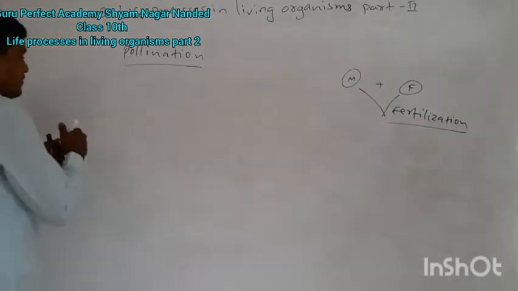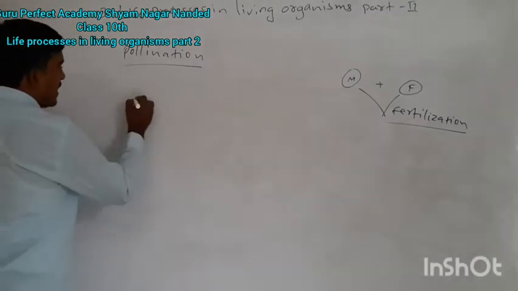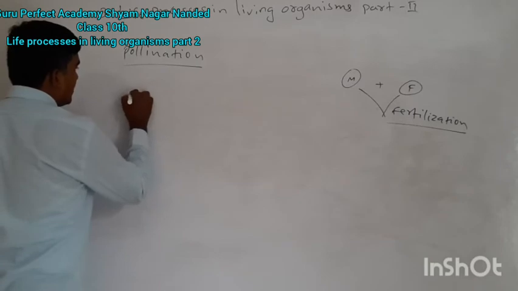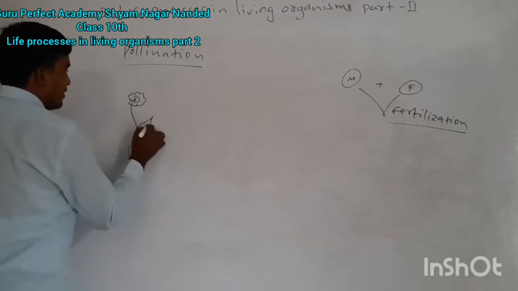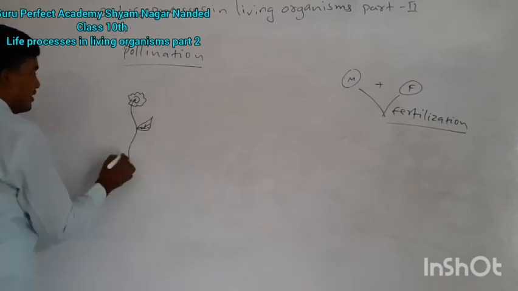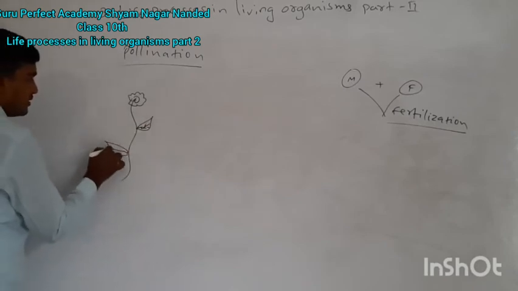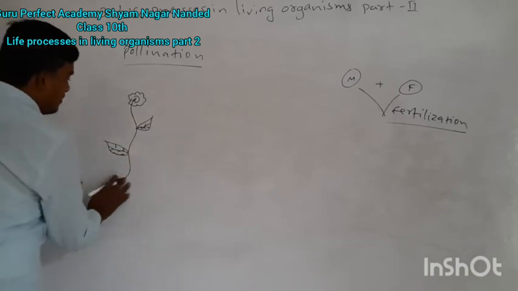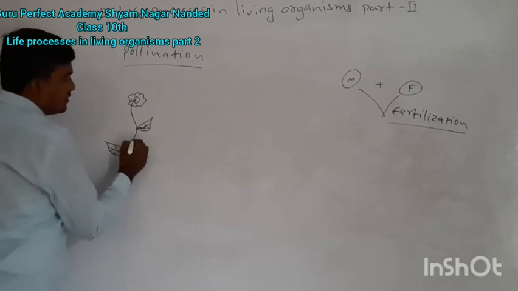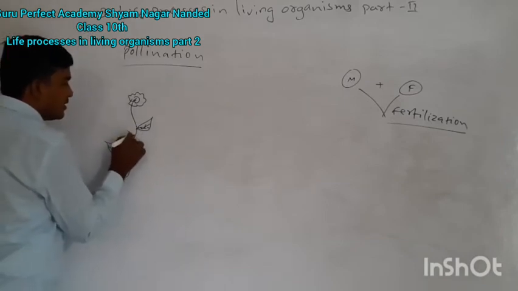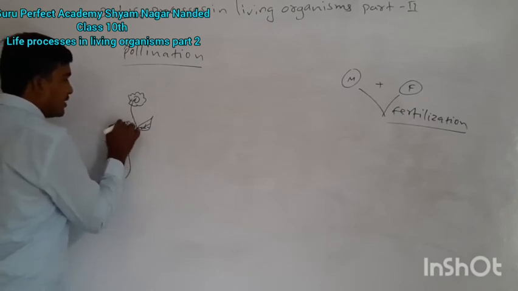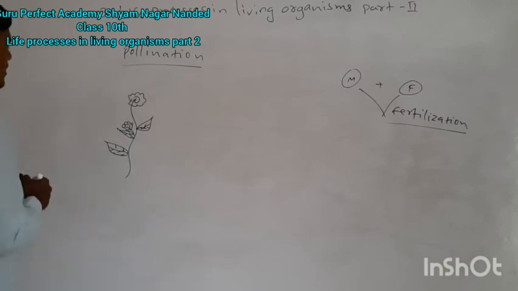So here, for any one species of plant, suppose this is one flower containing plant, we have one, okay, like this, plant 1. I have drawn another flower attached to a leaf, because we have to draw one more flower.